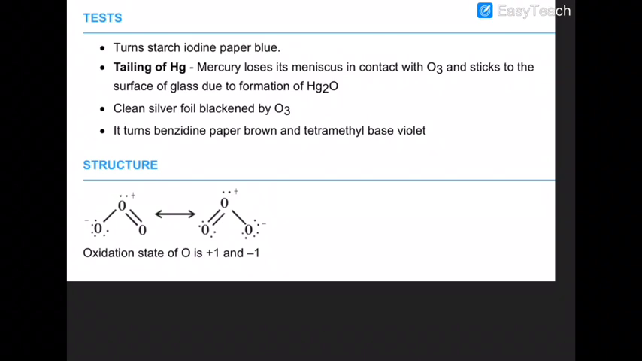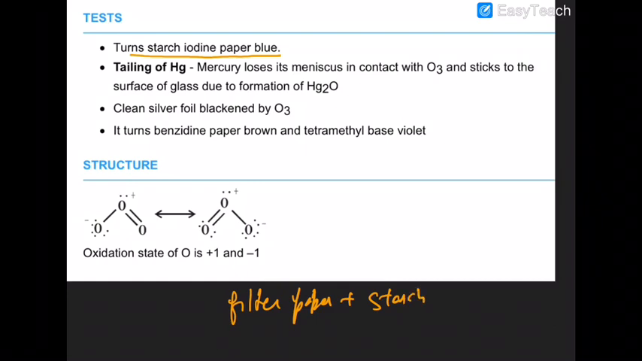So now we will discuss the test of ozone. Now, what will the ozone do? Ozone will turn starch iodide paper blue. What happens when you take a filter paper soaked in a solution of starch plus iodide, and you pass ozone through that? The iodide will convert to iodine. This iodine and this starch will turn the paper blue.